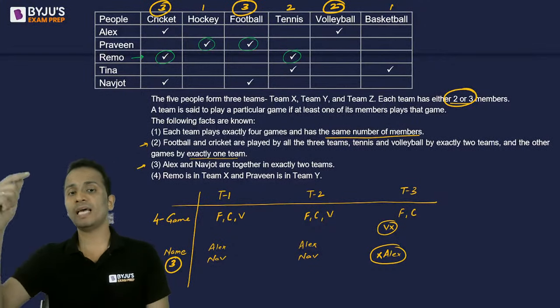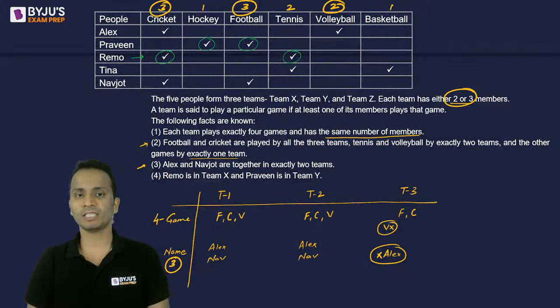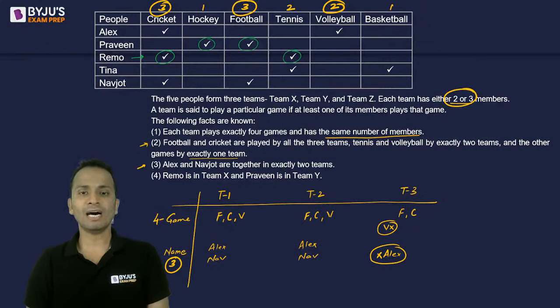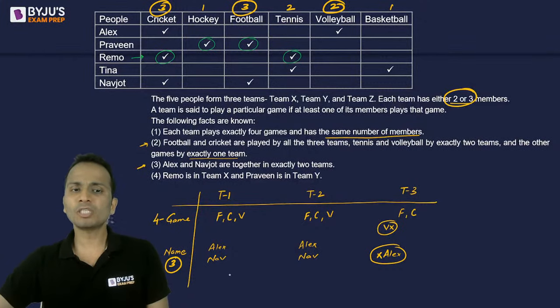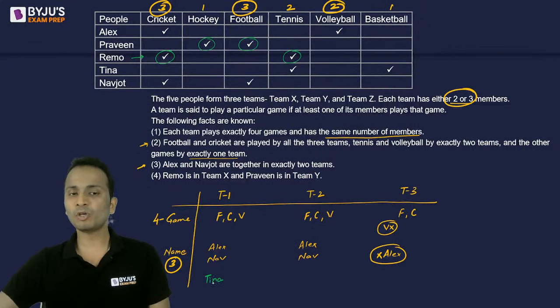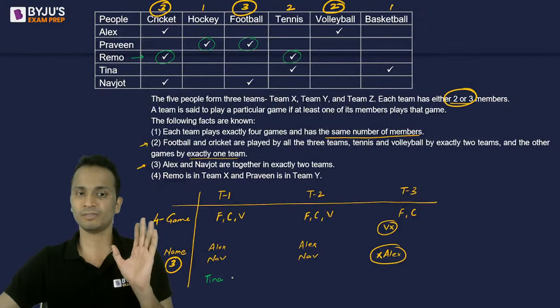So team number 1 and team number 2, which has already 3 sports in it, okay, will require one more sport, right? Okay. Now, can I put Tina in team number 1 or team number 2? Look at Tina. So if I'll put Tina in team number 1, Tina plays tennis and basketball. So if I put Tina who plays tennis and basketball, team number 1 will have 5 sports. So Tina cannot be placed here.